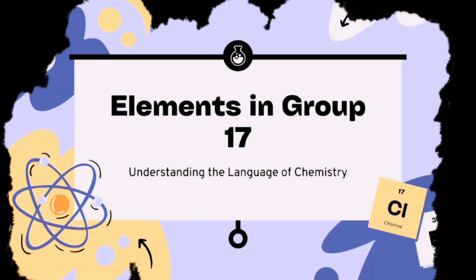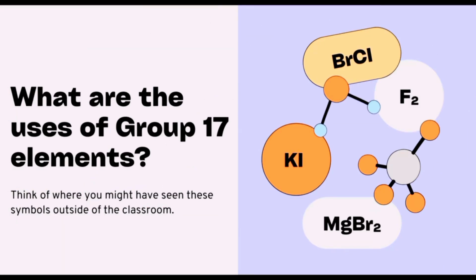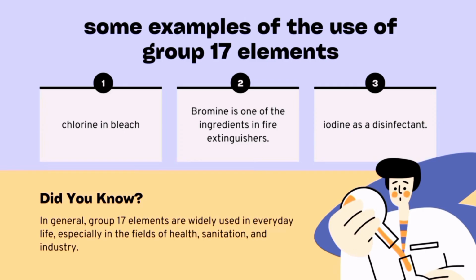Let's introduce the elements in group 17. Group 17 consists of fluorine, chlorine, bromine, iodine, astatine, and tennessine. Group 17 elements are known as halogens and exist as diatomic molecules. Do you know the uses of group 17 elements in our daily life? The next slide shows examples of daily use for chlorine, bromine, and iodine. Chlorine is in bleach, bromine is one of the ingredients in fire extinguishers.